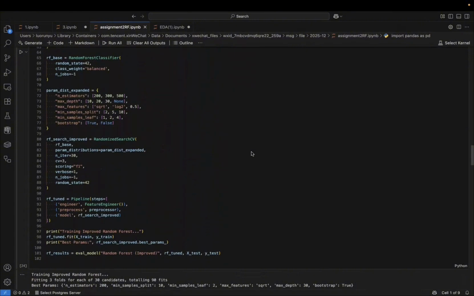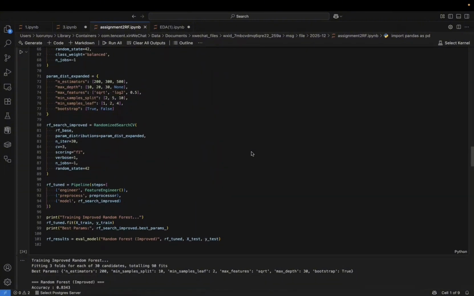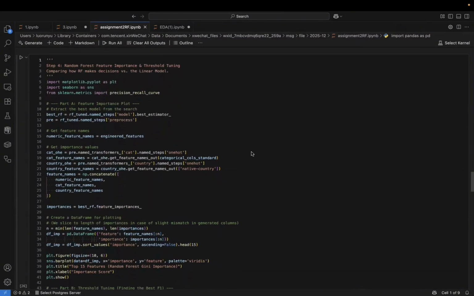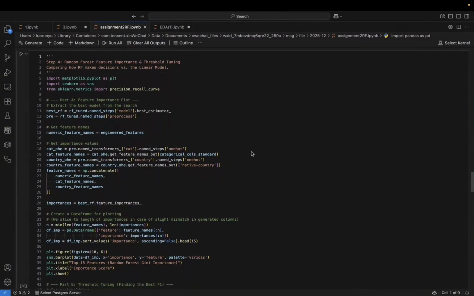The best parameters we found were 200 trees with a max depth of 13. The tuned model achieved an ROC-AUC of 0.917, a solid improvement.